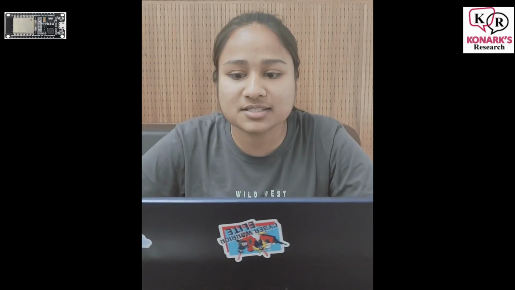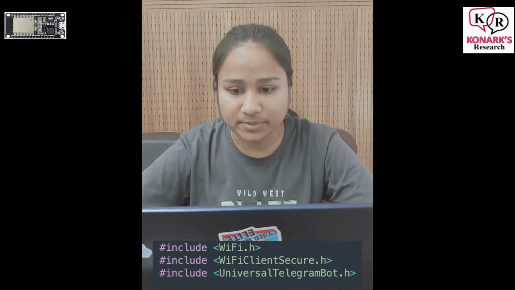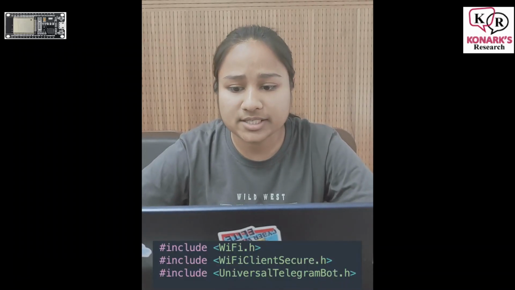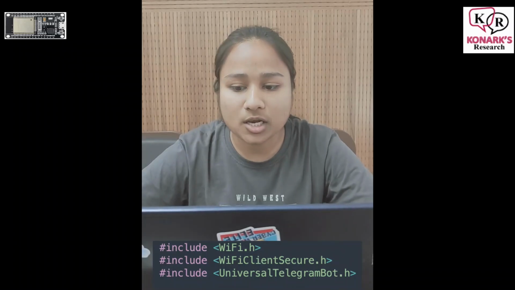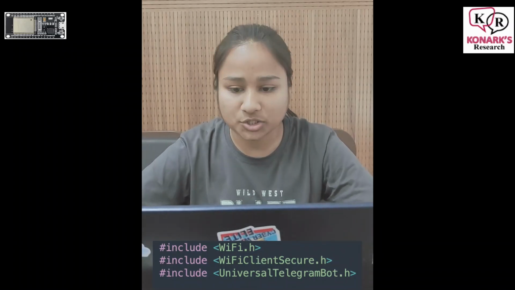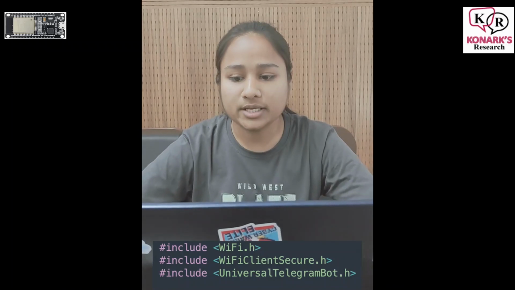Now let's discuss the code. This code allows an ESP32 microcontroller to detect fire using a flame sensor and send a real-time alert to a Telegram bot via Wi-Fi. Let's break it down step by step. First, we include the required libraries. WiFi.h enables ESP32 to connect to Wi-Fi. WiFiClientSecure.h allows secure HTTPS communication that is needed for the Telegram API. UniversalTelegramBot.h provides functions to interact with the Telegram bot.